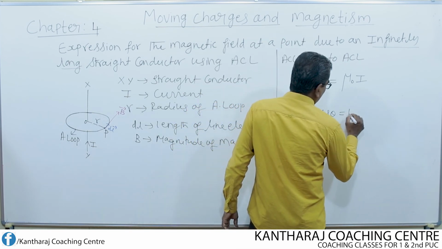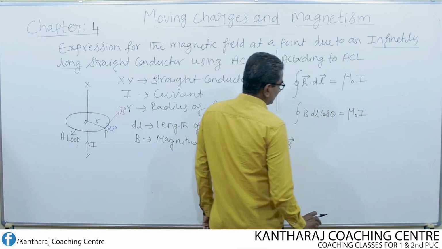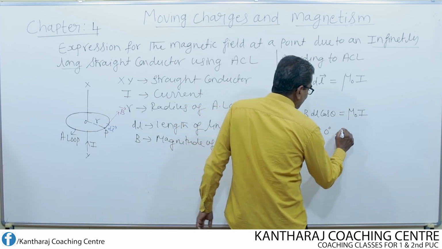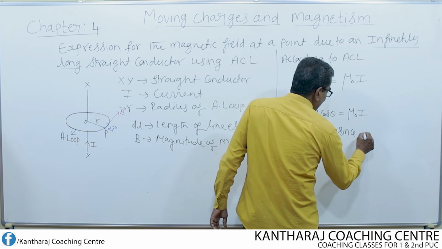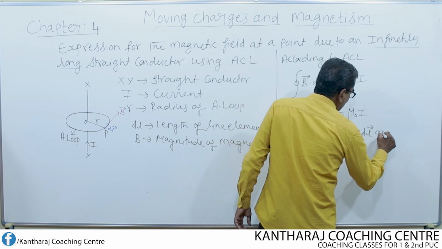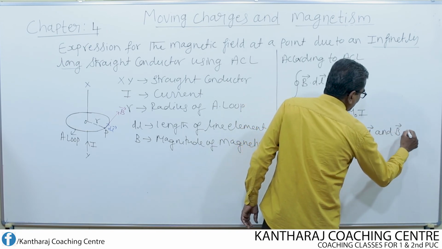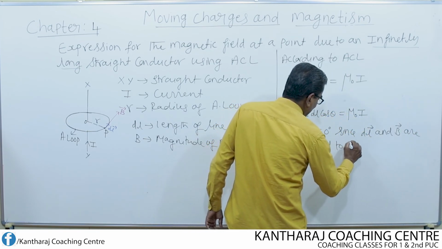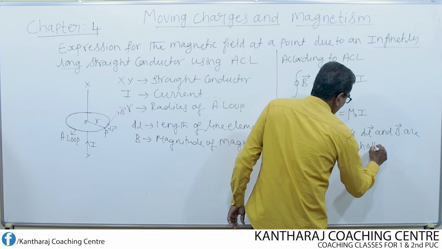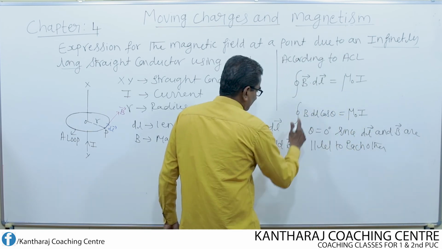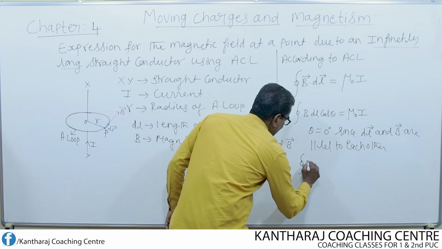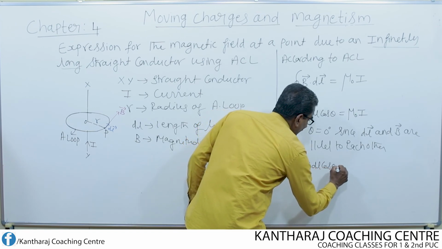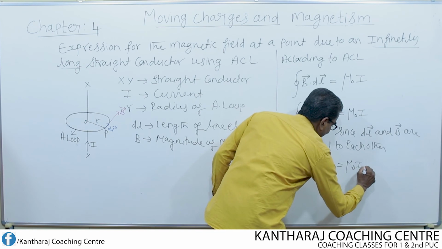This is equal to mu naught I. Then theta is equal to 0, since dl and B are parallel to each other. So this equation now becomes the integral of B dl cos 0 equal to mu naught I.